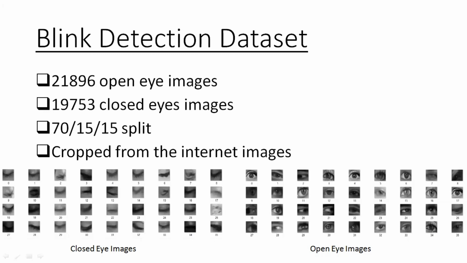We split our dataset into 70, 15, 15, where 70% of the data goes for training, 15% for validation, and 15% for testing. All these images have been obtained by cropping internet images.